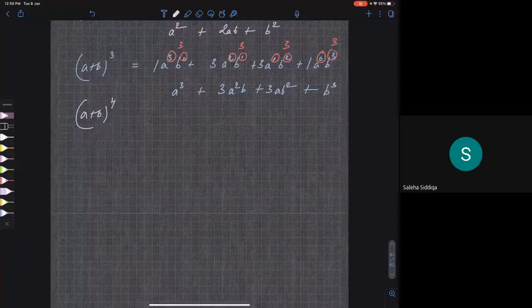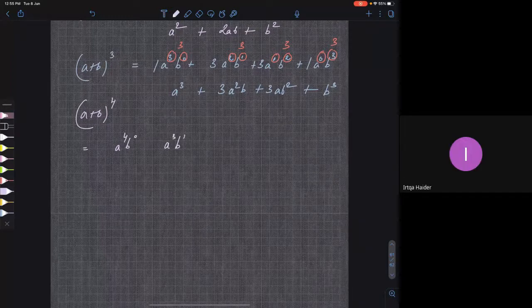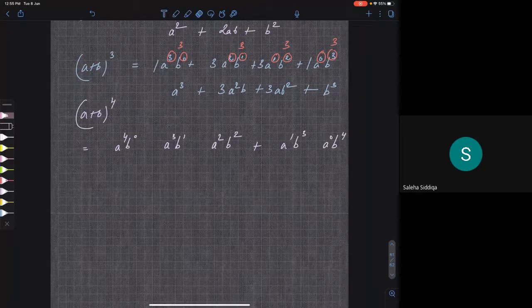So a power 4, b power 0; a power 3, b power 1; a power 2, b power 2; a power 1, b power 3; a power 0, b power 4. Okay, agreed?